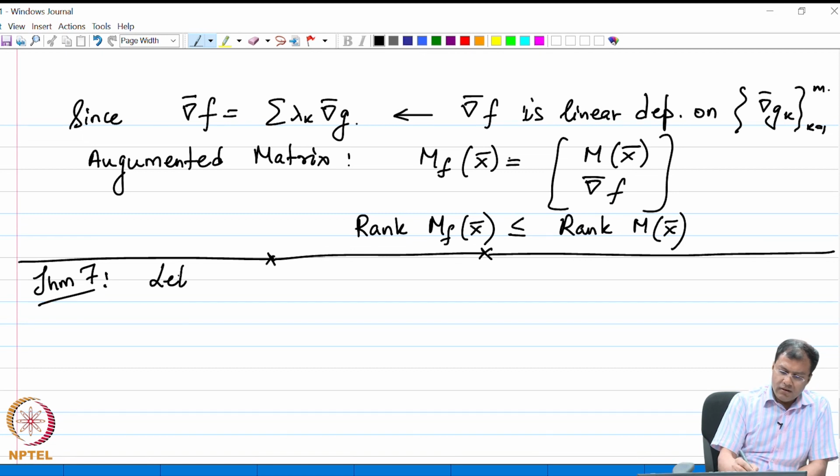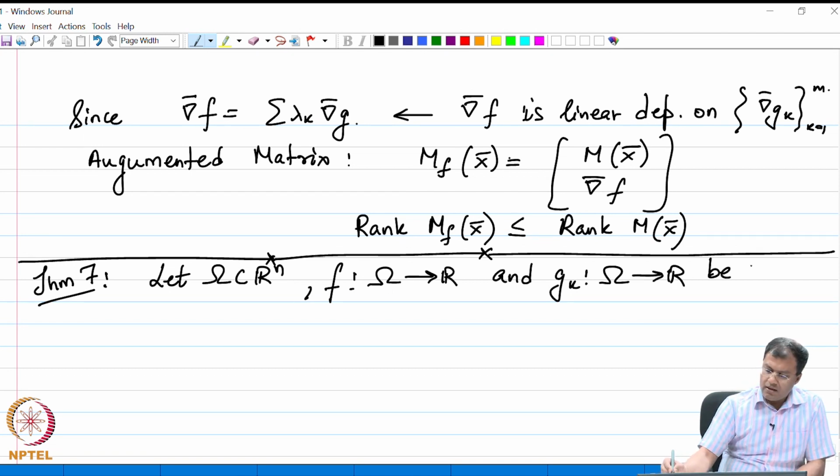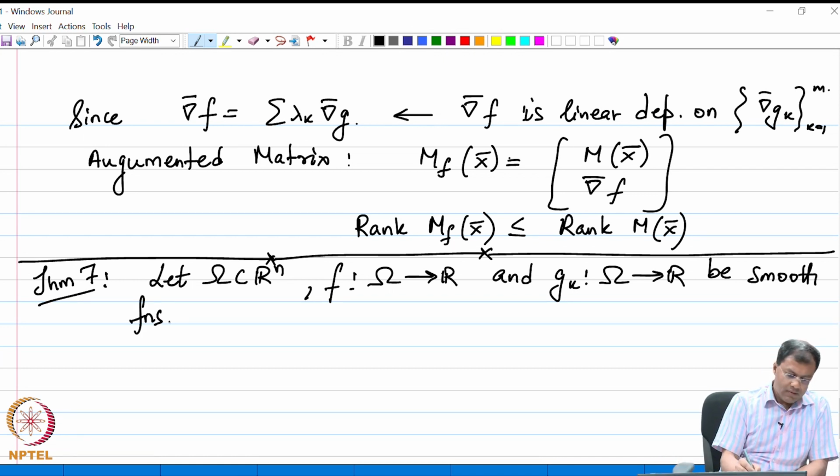So, let omega be a subset of Rn and f a function from omega to R, and I have the constraints gk. The gk's are a set of smooth functions from omega to R, for k equal to 1 to m.